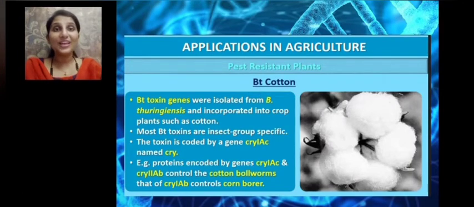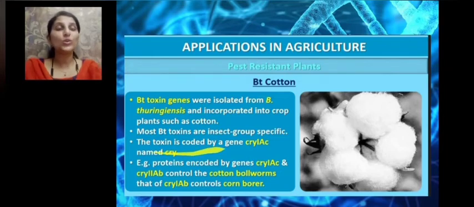The gene which produces this crystal protein is utilized. Bt toxin genes were isolated from Bacillus thuringiensis and incorporated into crop plants such as cotton. So the genes which coded for crystal proteins were isolated from Bacillus thuringiensis and inserted into crop plants like cotton. Most Bt toxins are insect group specific. They are highly specific, pest specific.